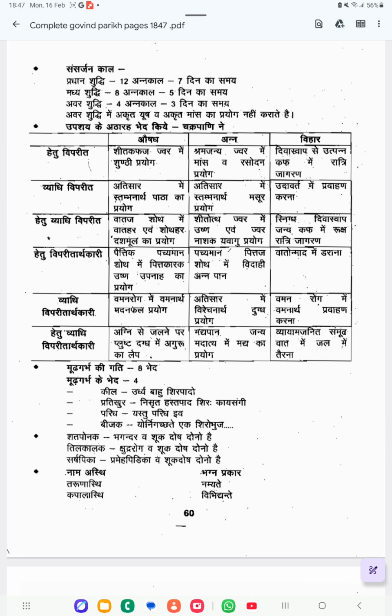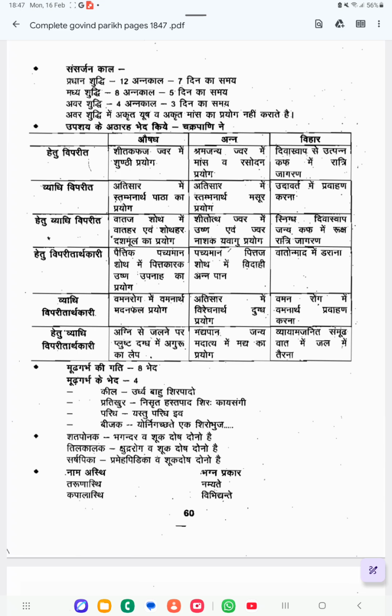Next one is Upashaya, the 18 varieties. Upashaya and Anupashaya, 18 types are there based on the Aushadha, Anna, Vihara. Upashaya means what is suitable, Anupashaya is what aggravates. They will give some examples and ask which type it is.